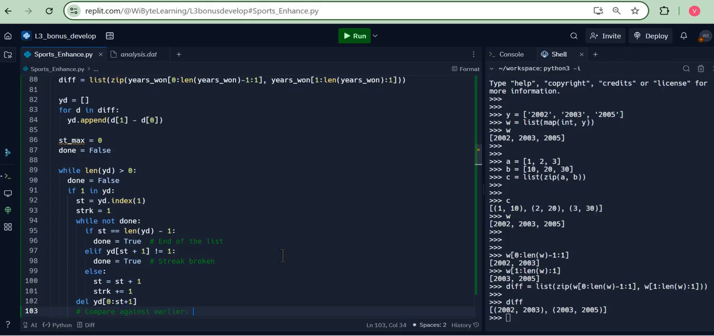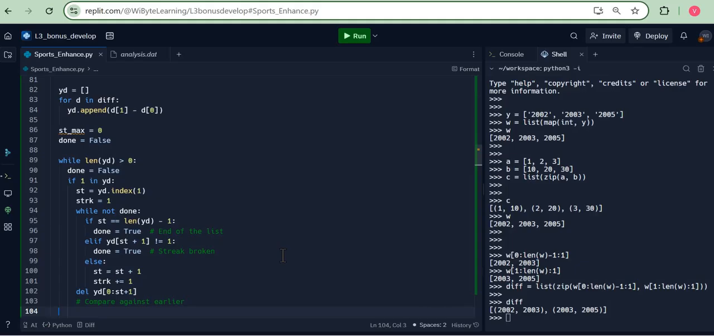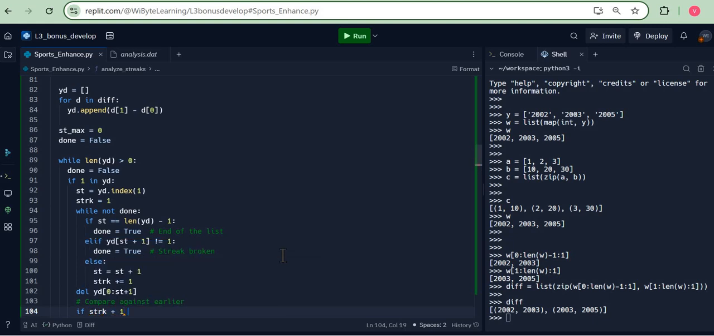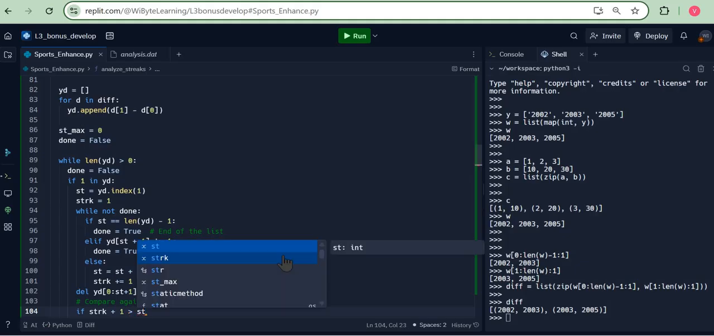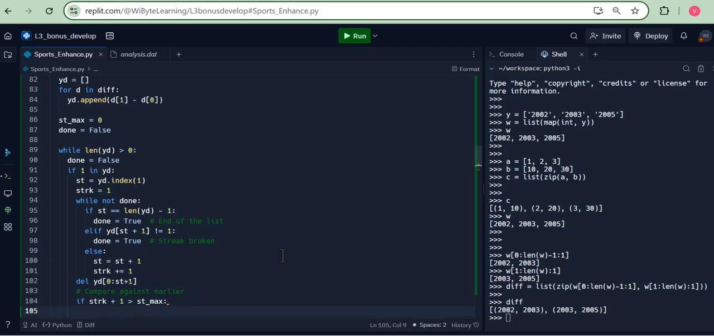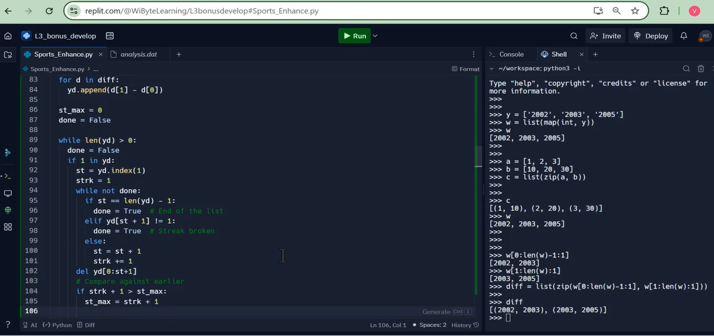Now having done this, I will compare against earlier. So I will ask myself, look, is my present streak more than the previous streaks? So how do I do that? Well, if strk plus 1 is greater than st max, I'm going to set my st max to be strk plus 1. Now, in case you're wondering why a plus 1 is needed, just hang on for a moment. This will be a lot clearer from a numerical example, which we are going to do later.